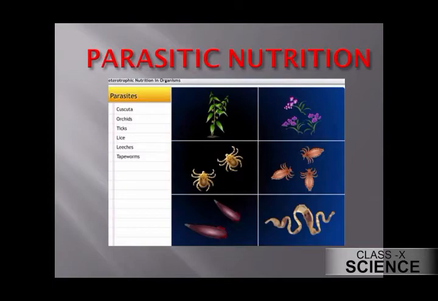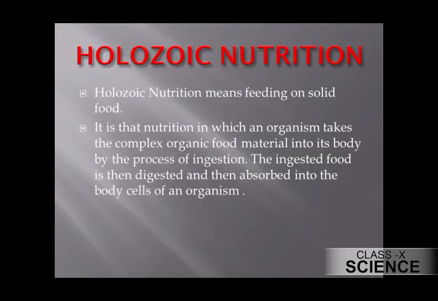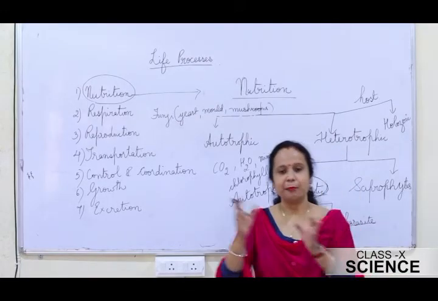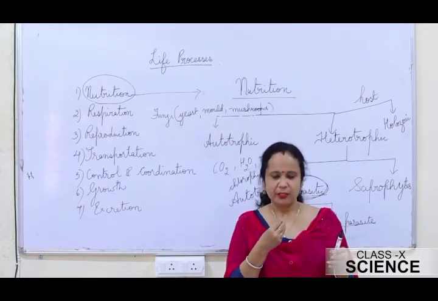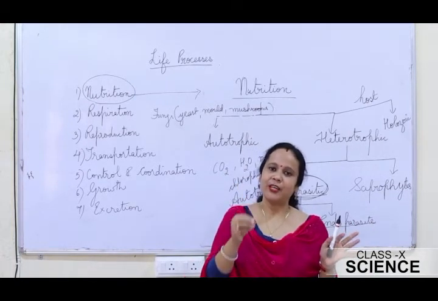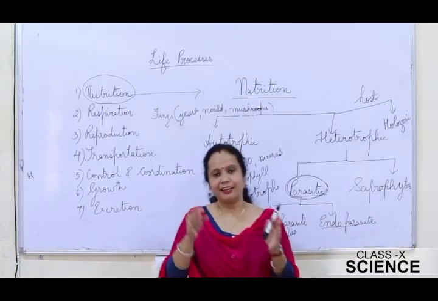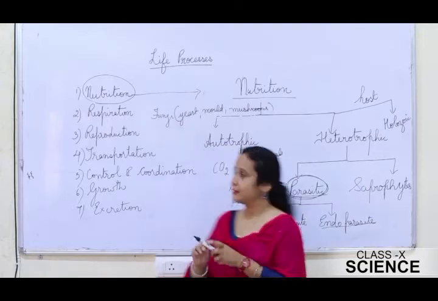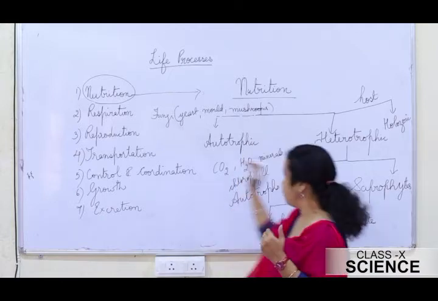Now we come to the next type of nutrition, that is holozoic nutrition. Holozoic nutrition is feeding on solid food. Solid food can either be of plant product or it can be an animal product. In holozoic mode of nutrition, food enters into your body through the mouth. And that process is called ingestion. Then this ingested food is further broken down into simpler form by means of digestion. And finally, the digested food is absorbed by the living organism. That is holozoic mode of nutrition, and this is the type of nutrition which we human beings follow.